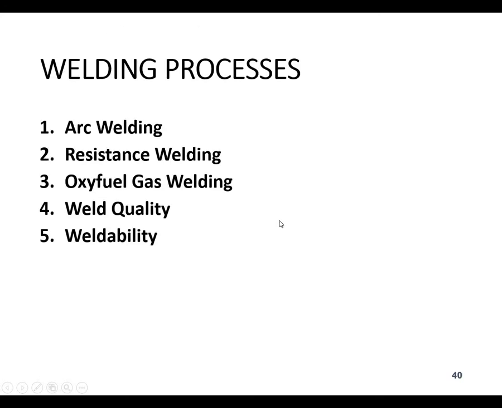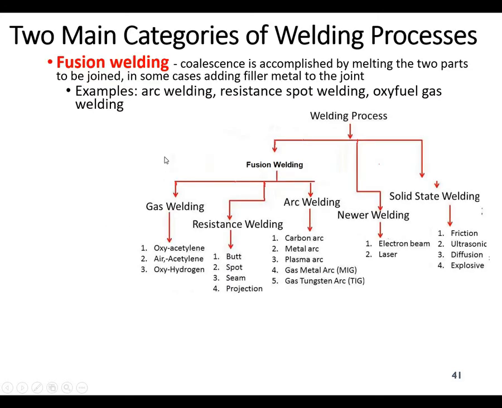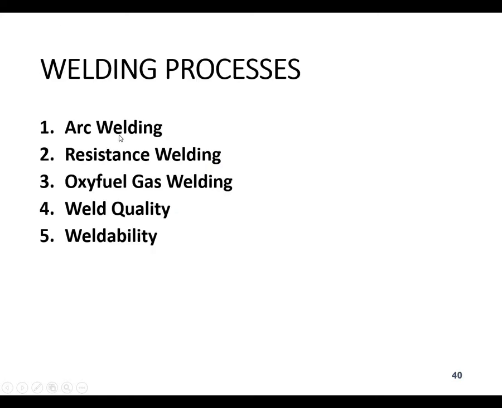Okay, coming to the welding processes, there are many welding processes. As per the American Welding Institute, there are about 50 welding processes, but we are not going to discuss all of them. Some of the welding processes we are going to discuss are covered in your chapters 30 and 31, and we are discussing arc welding. The arc welding process is the most important process, and in this one we use the DC voltage, and sometimes we use the AC voltage as well.